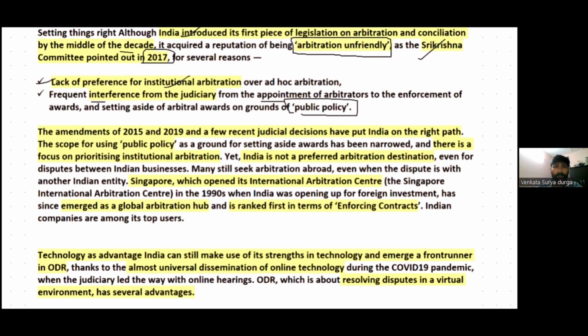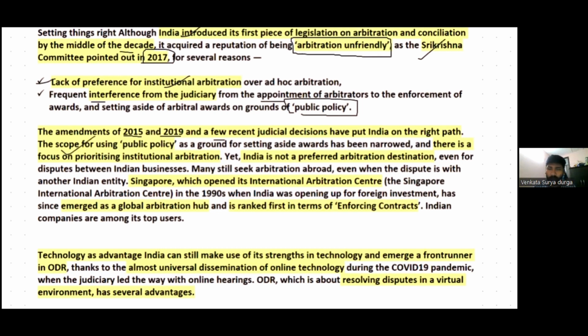So India brought a few amendments in 2015 and 2019 to the earlier legislation. And in fact, a few recent judicial decisions have put India on the right path. These judicial decisions say that the scope for using public policy as a ground for setting aside awards will be narrowed, right?